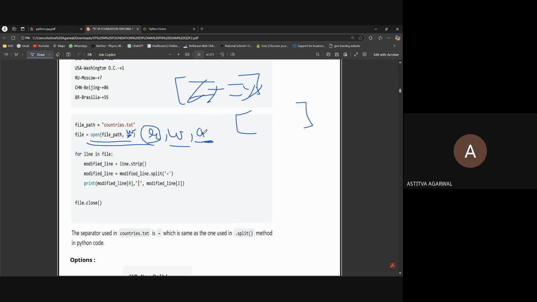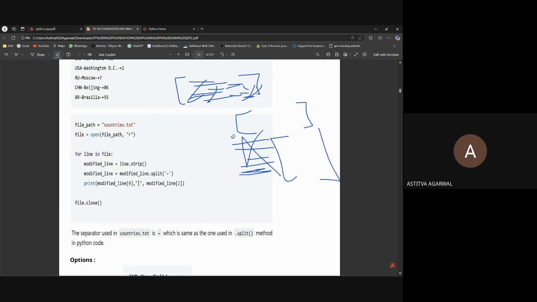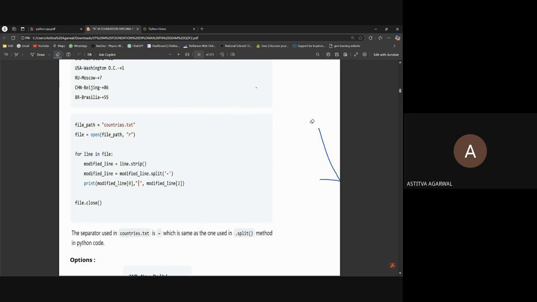If we write a here, then if something is in the file, it won't be erased. It will continue where we left off. For example, if we left off on the fourth and fifth line, we can continue here. But if we open it in write mode, it will all be erased and will be a new clean file. And if the file doesn't exist, write and append mode will create one on their own. But read can't do this.